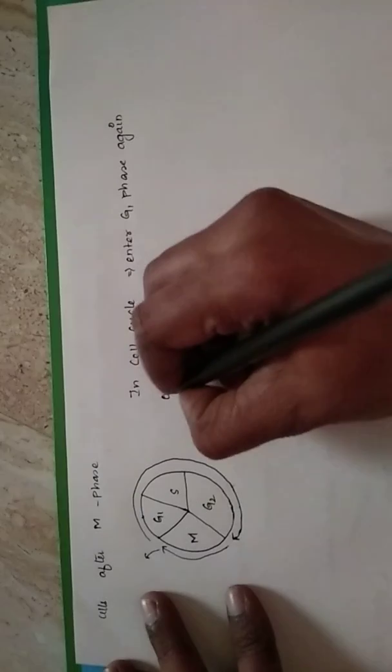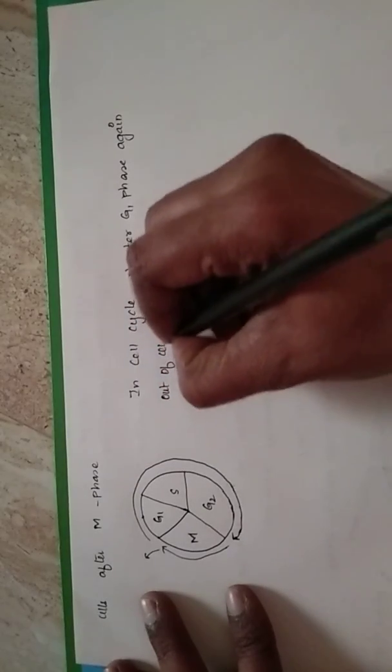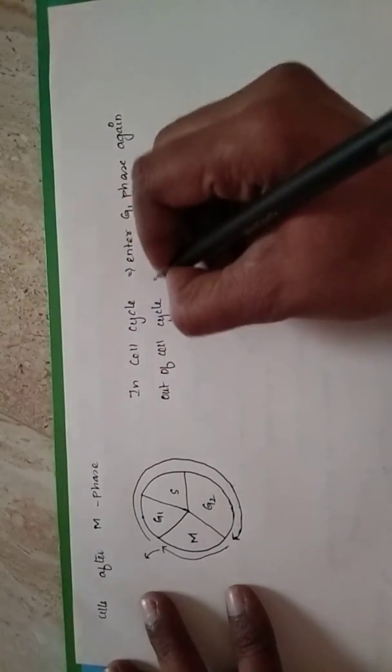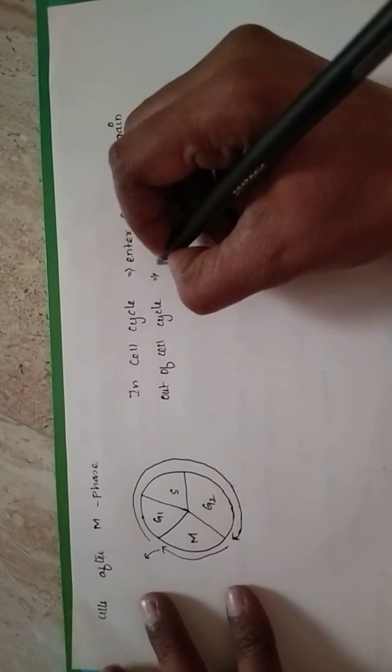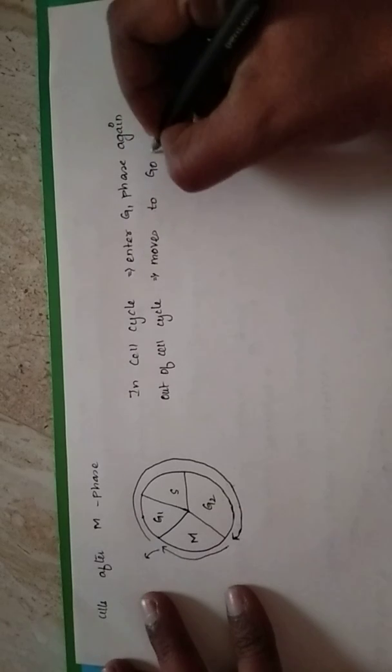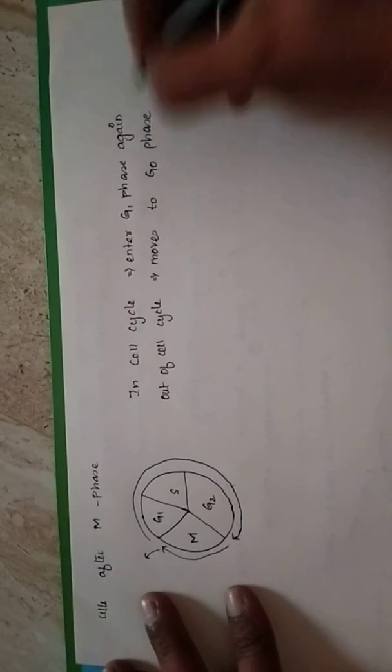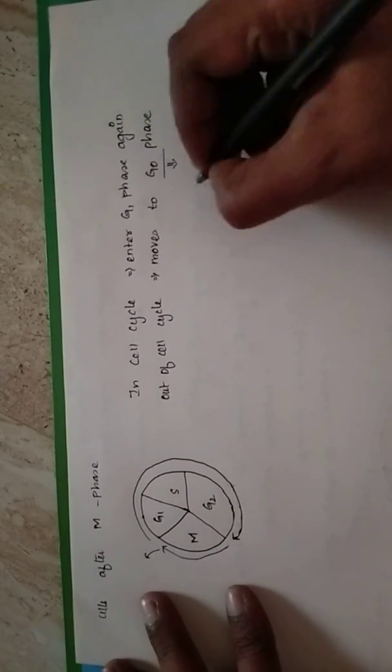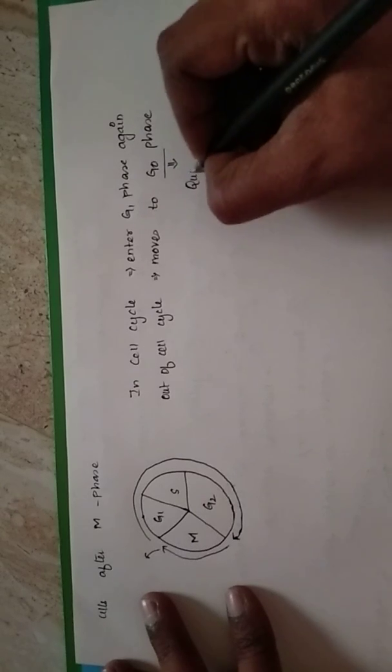The cell is said to be out of the cell cycle if it moves to G0 phase. G0 phase indicates a quiescent phase.